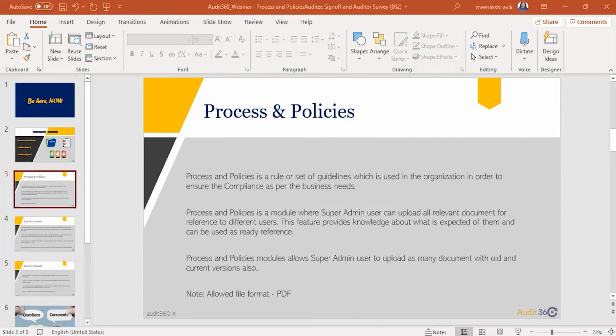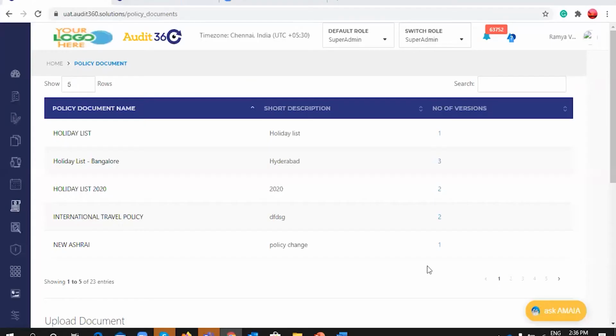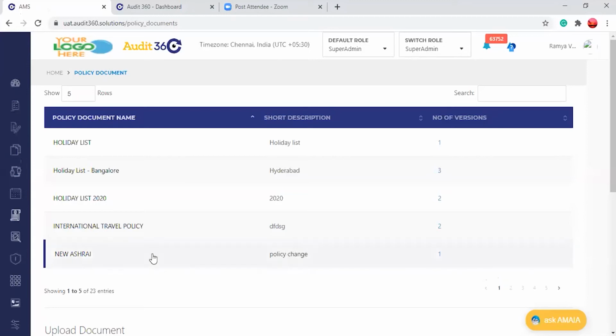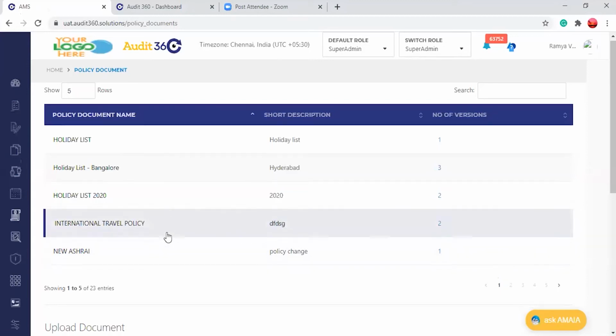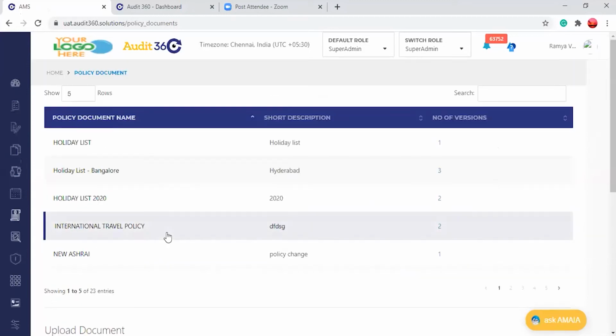Meenakshi, just a moment. We are seeing your presentation screen only. If you're showing the live demo, you may have to change. So now my screen is visible. Yes.